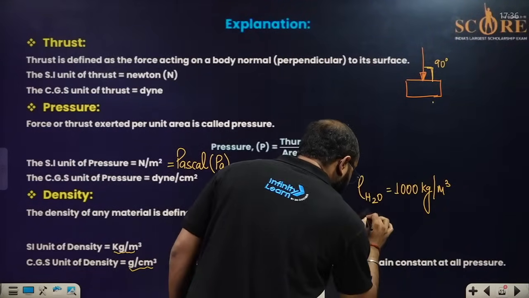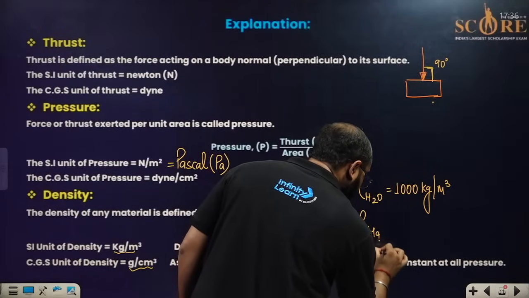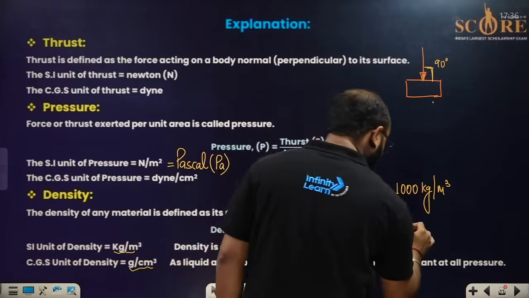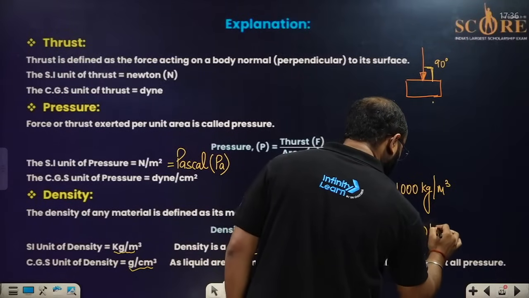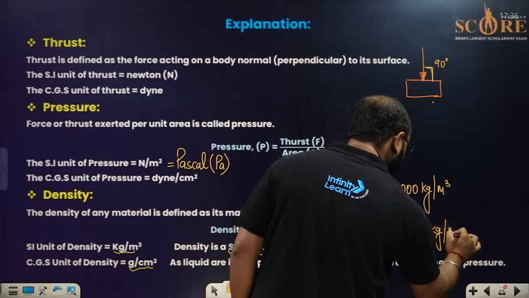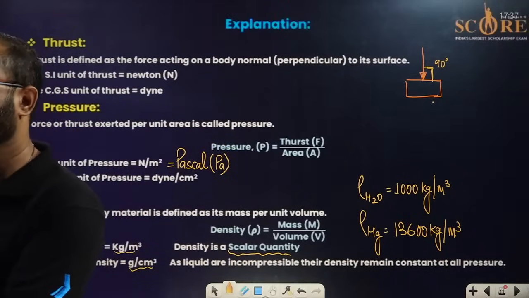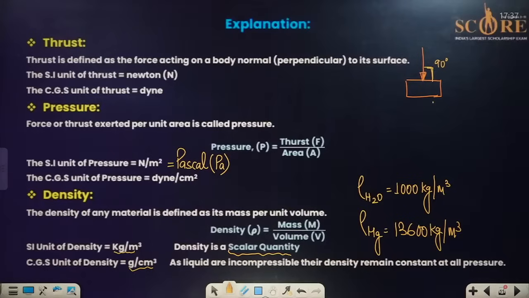And one more density, the density of mercury, Hg. That is 13,600 kg per meter cube. These two values you have to remember. The density of water is 1000 kg per meter cube. The density of mercury is 13,600 kg per meter cube. This is very much important.